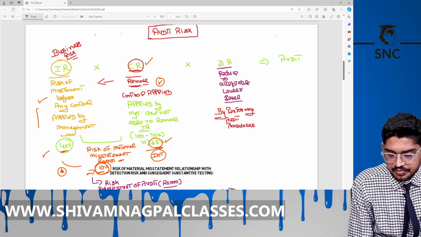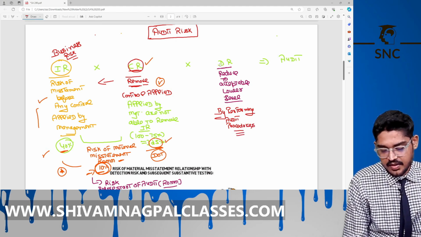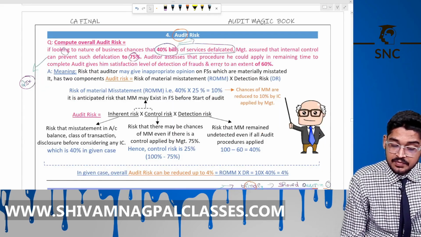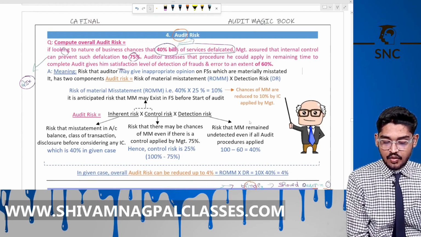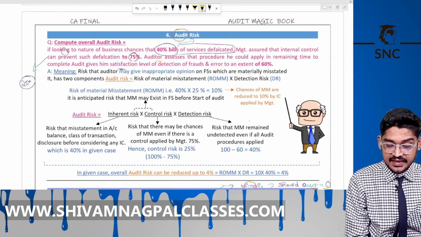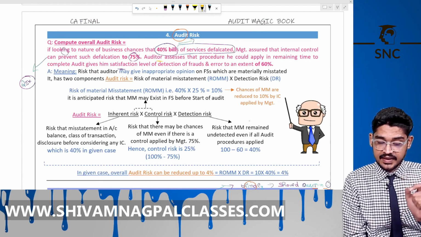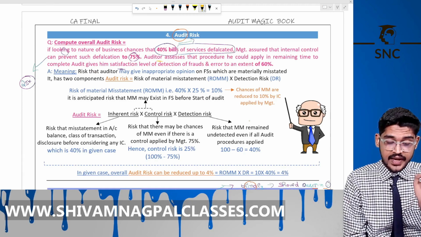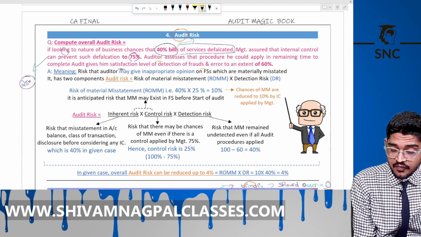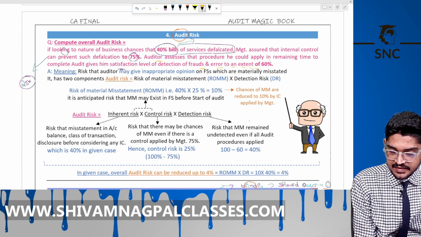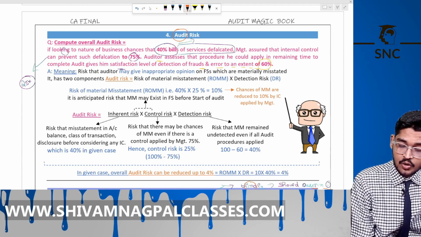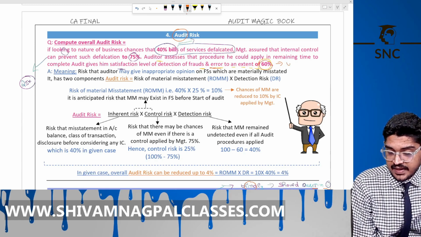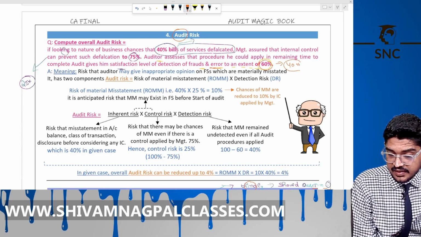This is clear to you, right? Okay. Now, see our question. It says that the auditor assesses that the procedures he could apply in the remaining time to complete the audit give him a satisfaction level of detection of fraud or error to the extent of 60%. It means even if he applies the audit procedures, he is not able to get assurance on the 100%. That remaining 40% is the detection risk.